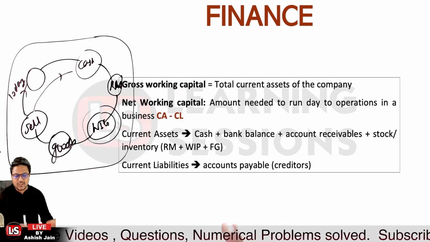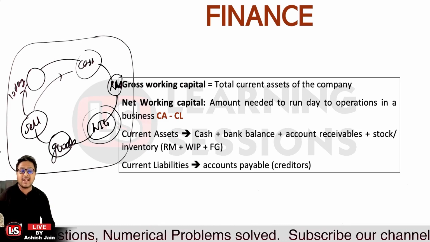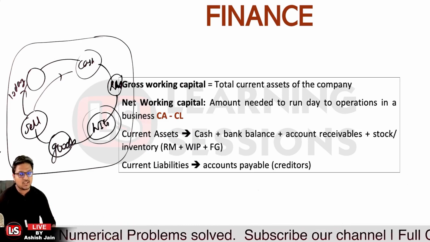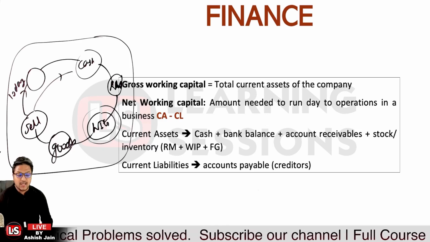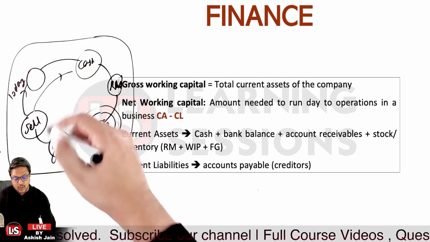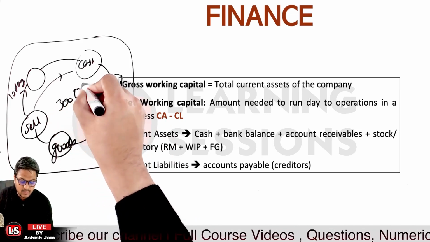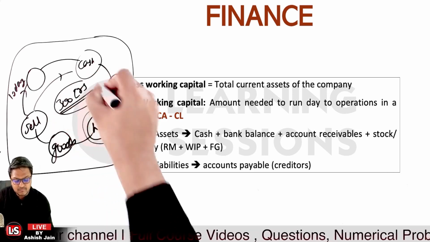This is quite important to understand, because this particular cycle conveys the idea of what amount of working capital is required by the corporate. Let's take the case that the total capital involved in this particular operating cycle was 300 crores, because previously we were using the denomination crores.